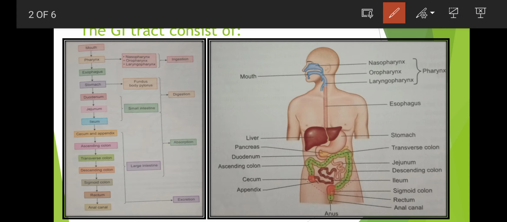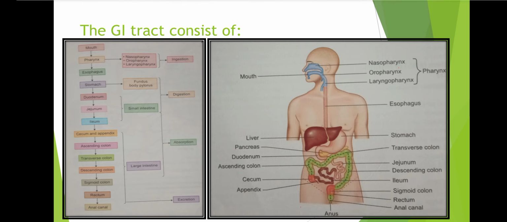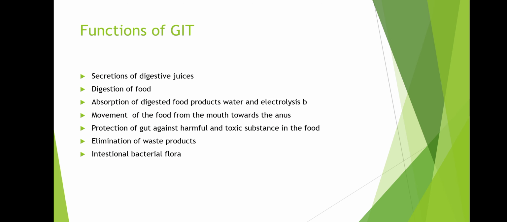So it measures about 1.5 meters in length, and it consists of the cecum, appendix, ascending colon, transverse colon, descending colon, sigmoid colon, rectum, and anal canal. So these are the parts of the GI tract. Next, we will see the functions of the GI tract.